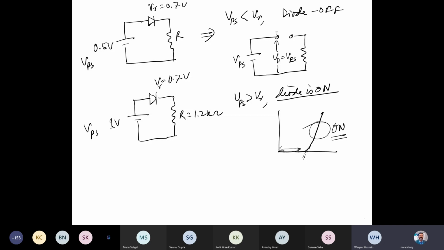Now, if the diode is off, in that case the voltage which is applied here would simply appear as the voltage across this terminal. Off means open circuit. In the open circuit, the voltage across the two terminals should be VPS, the same as what is applied here. Inside the diode it would be 0.7, but the diode is not conducting, which means you are operating somewhere here at this point. It's at 0.5, somewhere here.